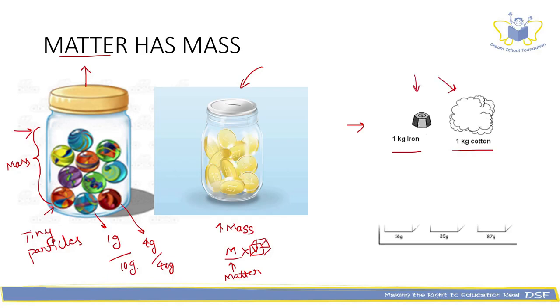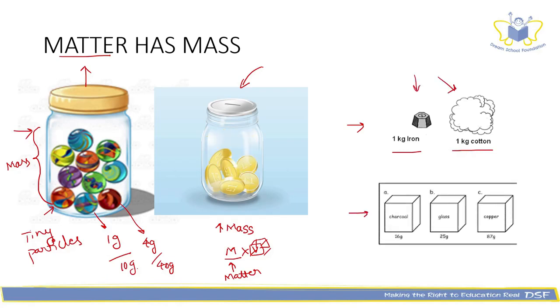Let us look at another example. Here, the volume of all the three substances is exactly the same, right? But they are made up of different materials: charcoal, glass, and copper. So, because they are made up of different materials, their mass will also change. It is 16, 25, and 87 grams respectively. So mass and volume are entirely different from one another.